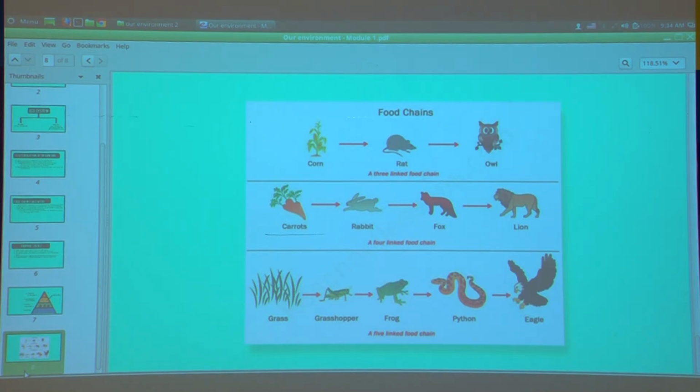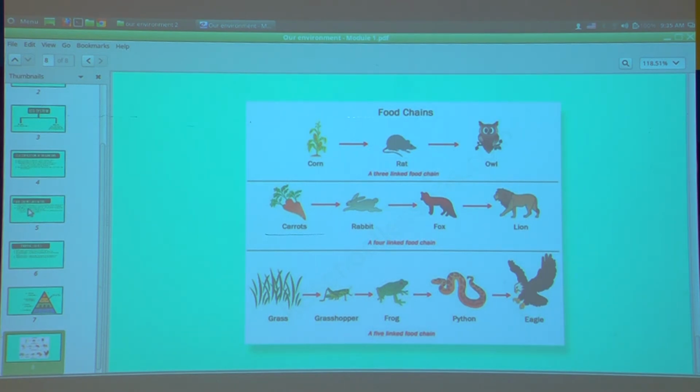The same way, next one is a 5-linked food chain, that is grass, grass is eaten by grasshopper, grasshopper eaten by frog, frog eaten by python and python eaten by eagle. I think now it is clear about the food chain. A sequence of organisms where food is being transferred in the form of energy by consuming one another, food is transferred. Was it clear, children?